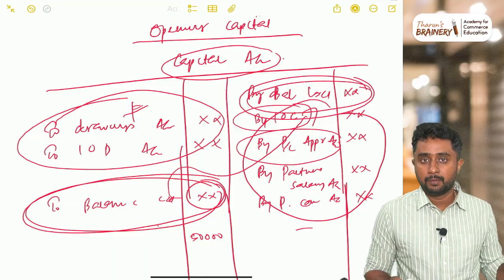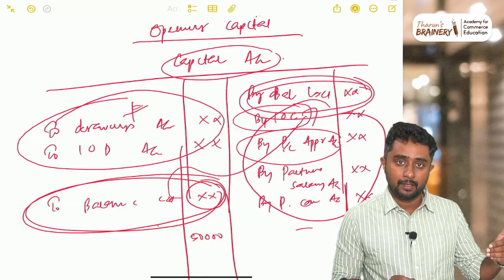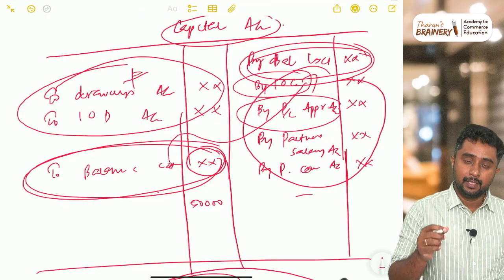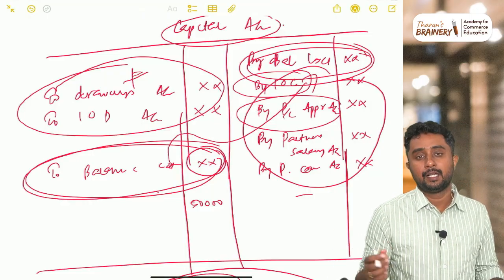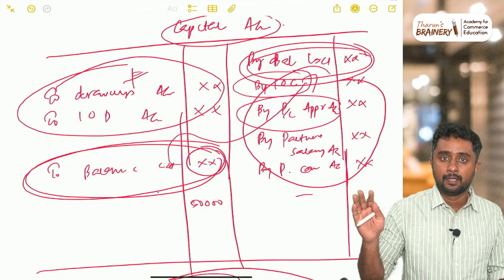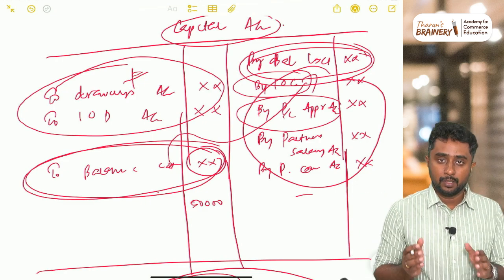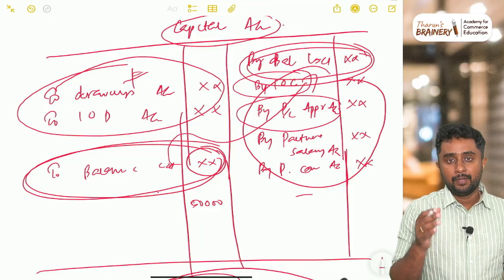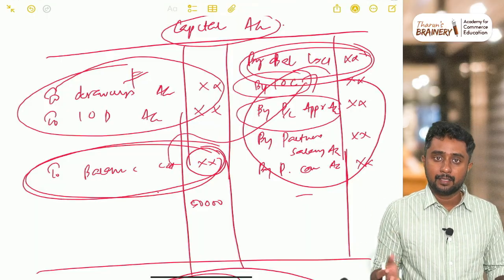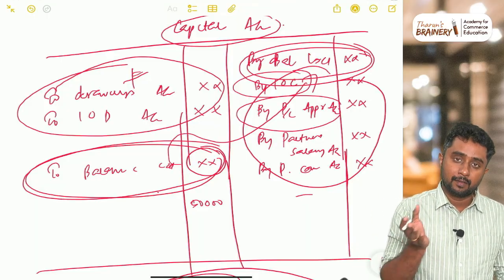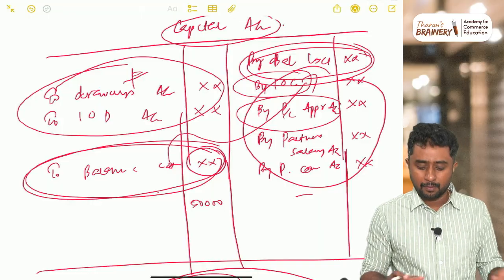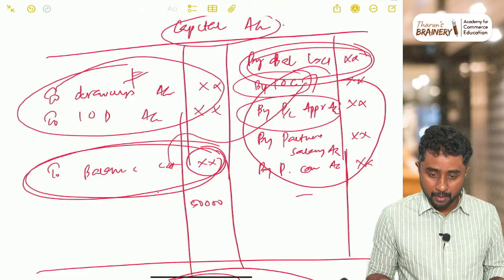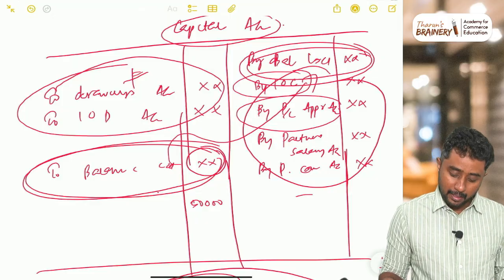In that kind of situation, in order to calculate the opening capital, what are we supposed to do? If closing capital is given, we just see what things we have already recorded in the capital account, and we just have to reverse them. If we have recorded something on the credit side of the capital account, then we have to deduct it. Similarly, if we have recorded something on the debit side, we reverse that. All this is just imagination, you don't have to prepare the capital account. This is just for understanding, I drew the capital account here.